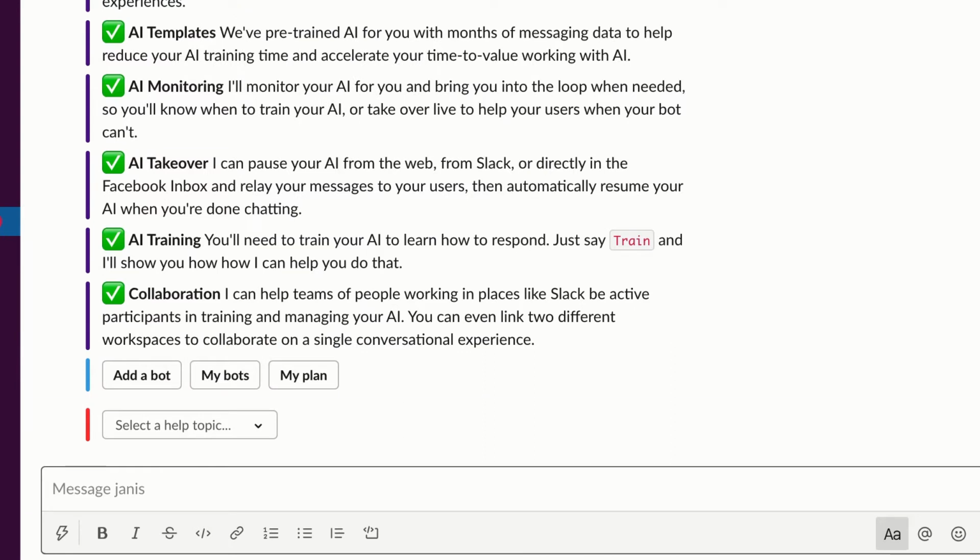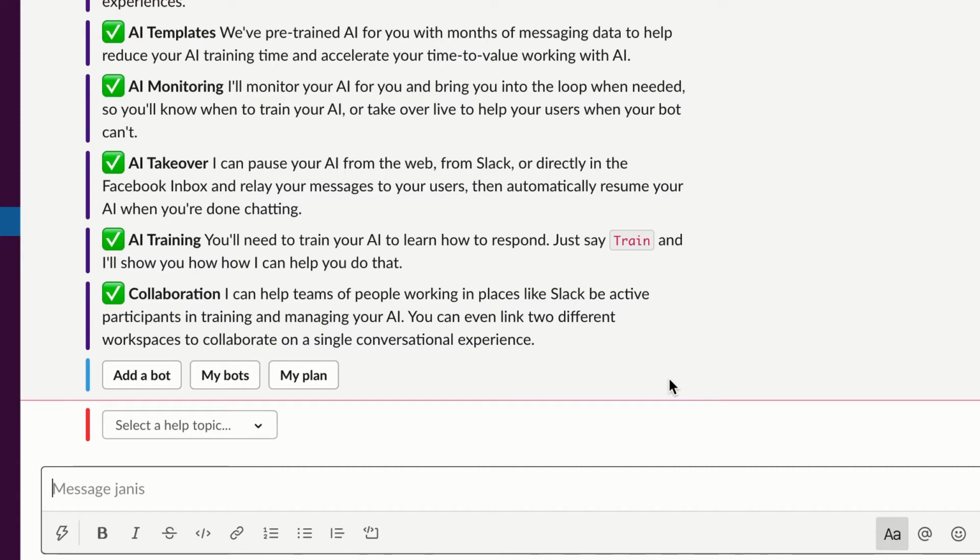And Janus, the AI assistant, will communicate with me, and I can explore other help topics, or I can send it any other type of question and look to get a response from Janus. Now, Janus is also connected to the Janus team, so if the bot doesn't understand, it'll message the Janus team and a human can be brought into the loop. And so you're going to be using Janus the same way the Janus team does.